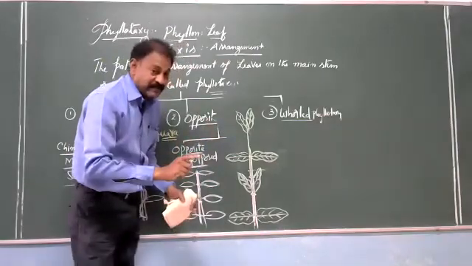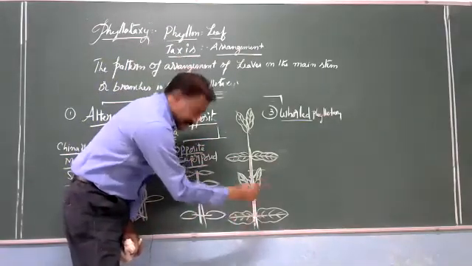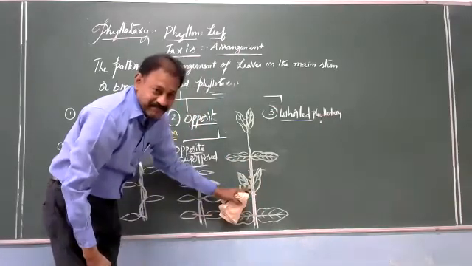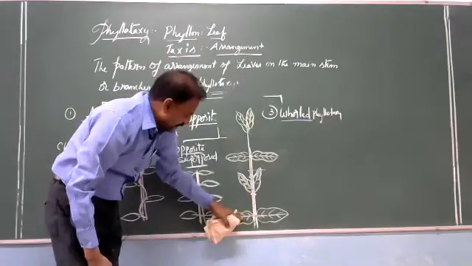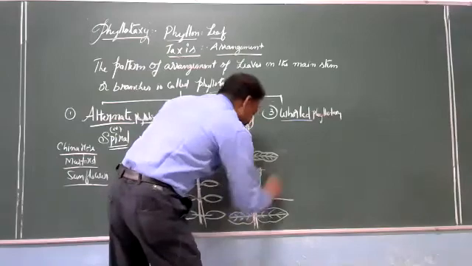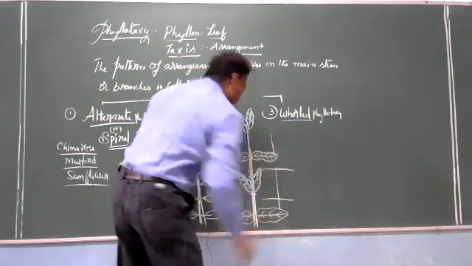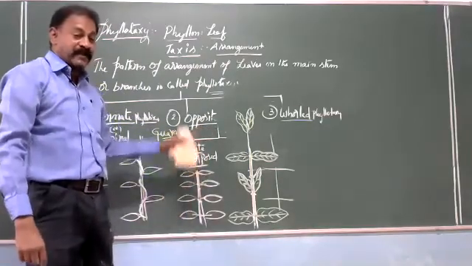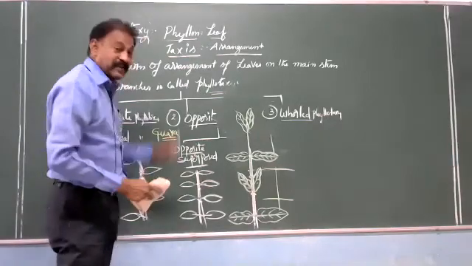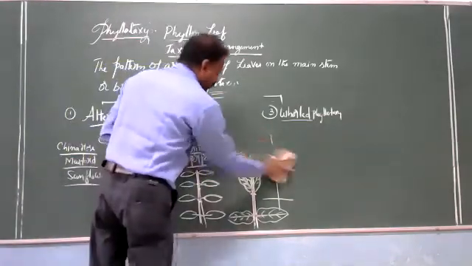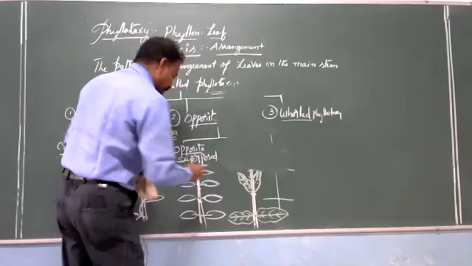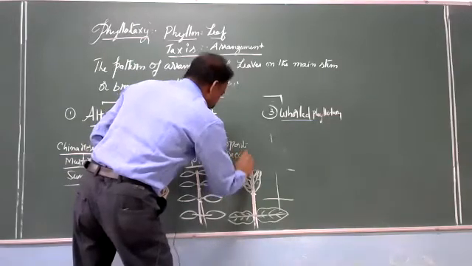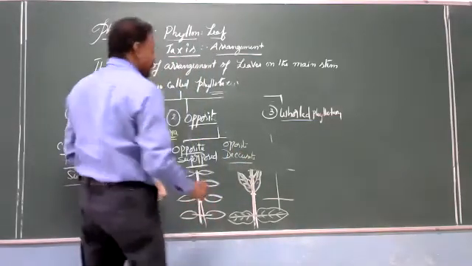Again, I am repeating the concept. Opposite leaves at every node are at right angles to the other one. This node is like this, this node is like this. So this type of arrangement of leaves on the stem or branches is called opposite decussate. It is clearly seen in Calotropis.